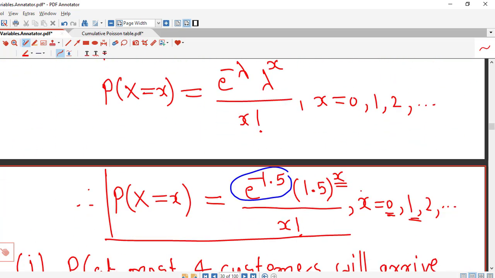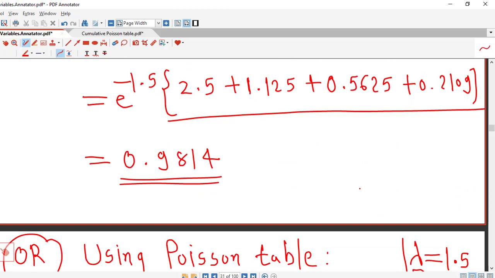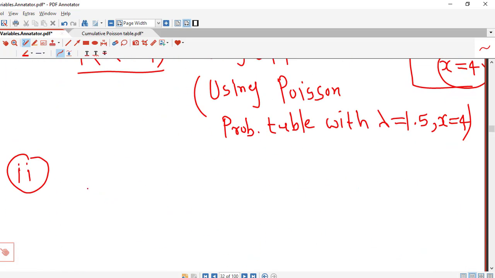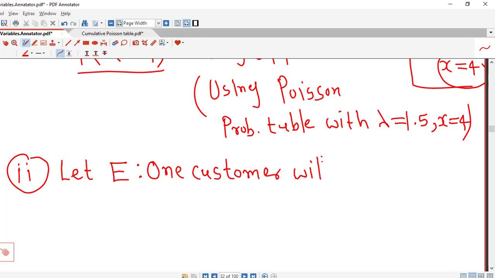For the second part, first we denote these two events by E and F. Let capital E denote the event that one customer will arrive in the first 1 minute.